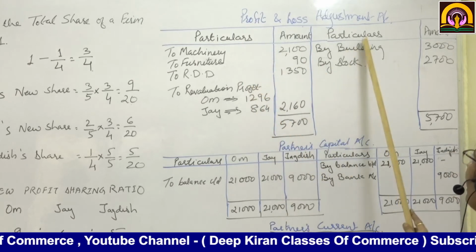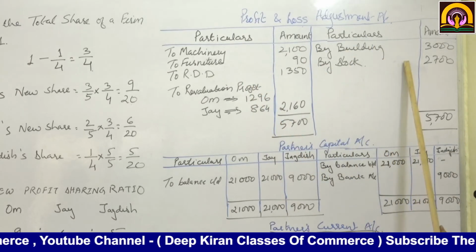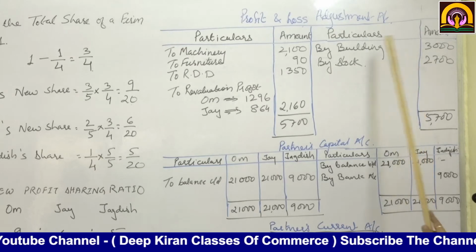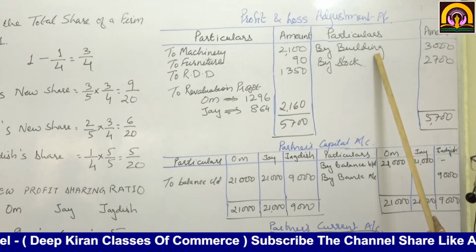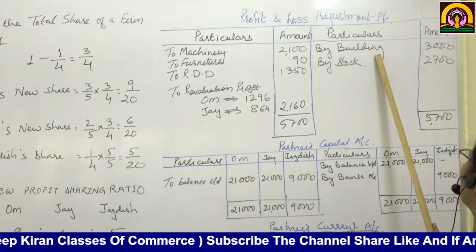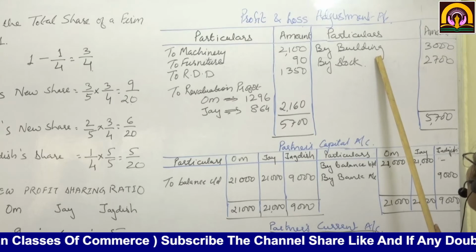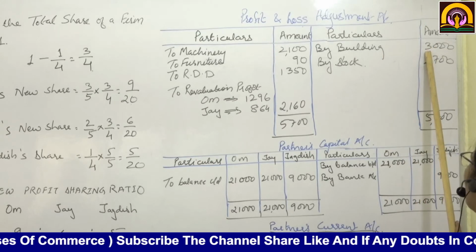And on the credit side, we are going to write the appreciation amounts. Building is to be valued at 18,000, but the value of building as per your current balance sheet is how much? 15,000. So appreciation is 3,000.